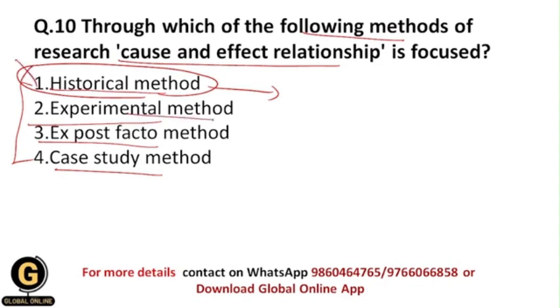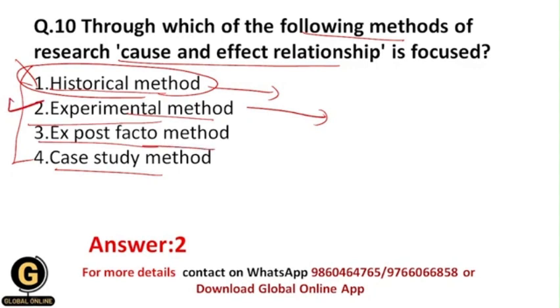In the experimental method, we are going to do the study in a controlled environment. We are going to assess the relationship between the variables, that is independent and dependent, and for that we are going to manipulate the independent variable and see its effects on the dependent variable. That's why in the experimental method you focus upon the cause and effect relationship between the variables, because here you are going to test whether there is a relationship or not. And that's why the correct answer to this question is the second, that is the experimental method.